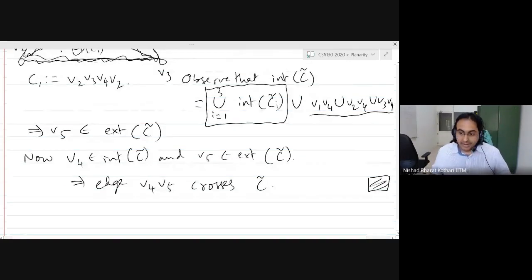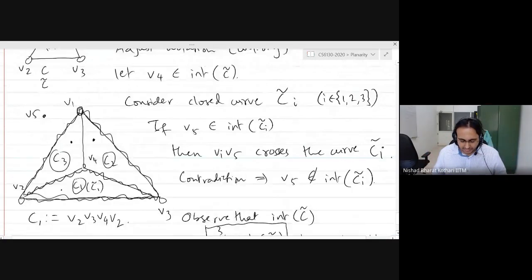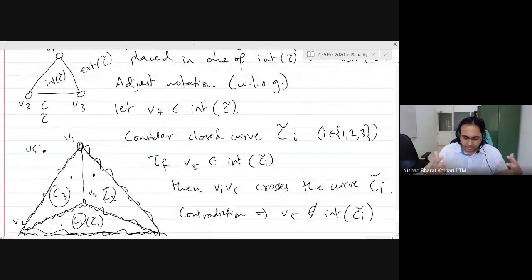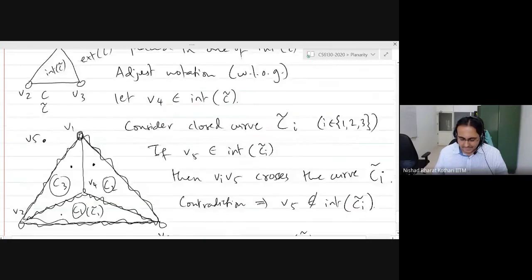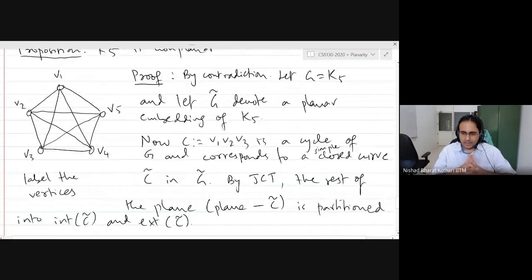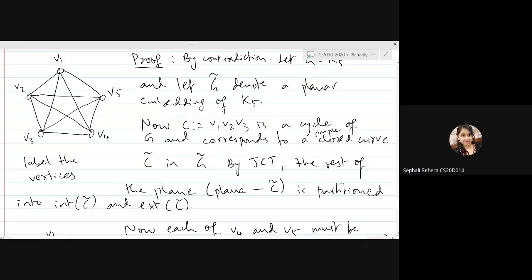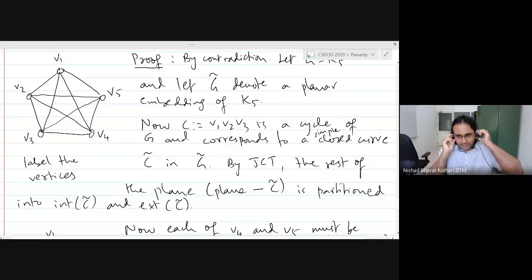Let's see. Did we anywhere use the fact that the lines were drawn in a concave or a convex manner or anything? Let's go through the proof. Is everybody with me? Is it clear what exactly happened in the proof? Yes, sir, it's clear. Okay, thank you. Anand, you're there?